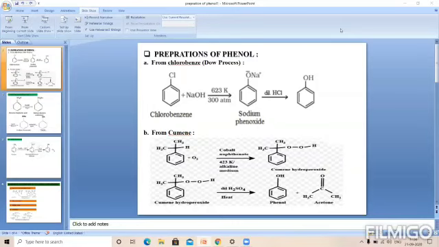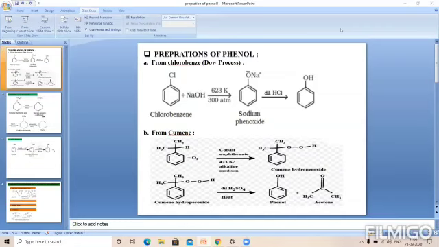Phenols can be prepared by using 4 different methods. Out of that, the first important method by which we can prepare phenol is from chlorobenzene. This method was discovered by the scientist Dow, and that's why this process is also called the Dow process.